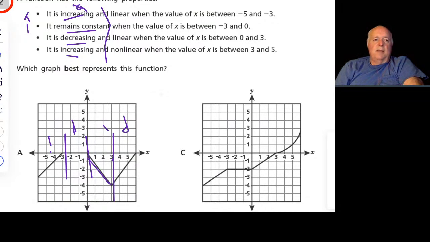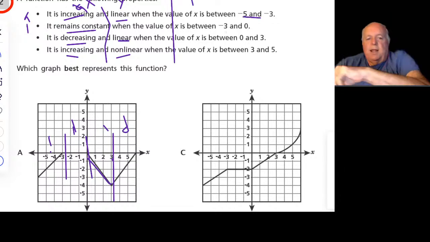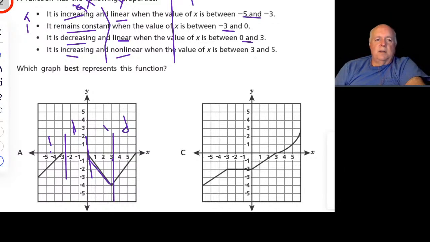All right, and then not only do we have A, B, C, D, but we have X, and then we have Y here. And I don't mean this X, Y in terms of coordinate geometry, but it's linear, it's nonlinear, and then this other part which is Z, where each one is actually going to talk about exact numbers. So there's a lot going on here. All right, so let's just go through this.